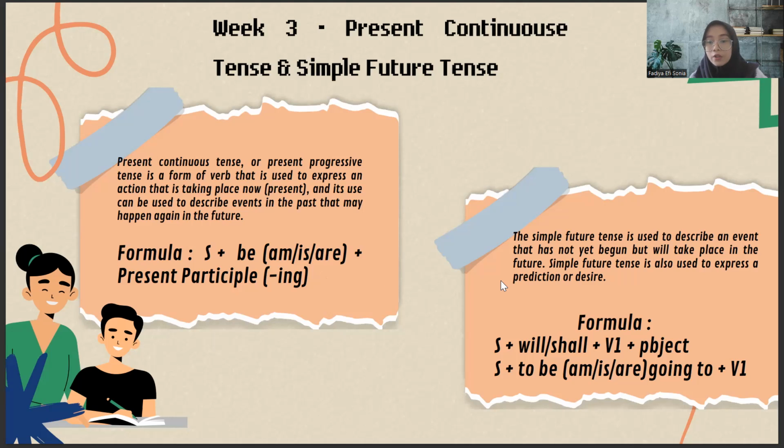And the simple future tense has two formulas. The first formula: subject plus will or shall plus verb one plus object. And the second formula: subject plus to be, I am, is, or are, plus going to plus verb one.